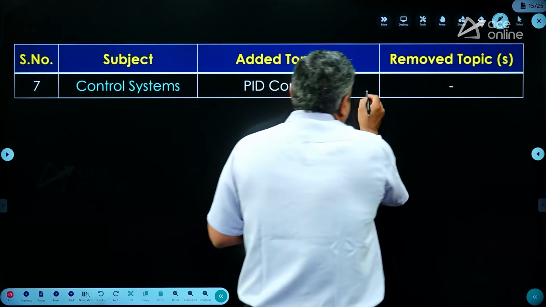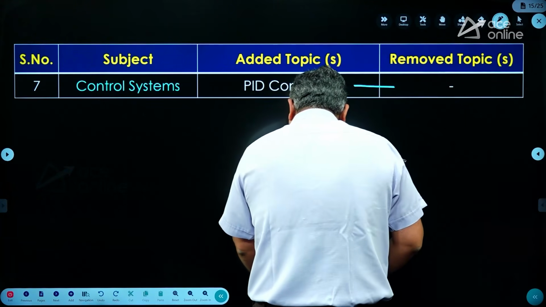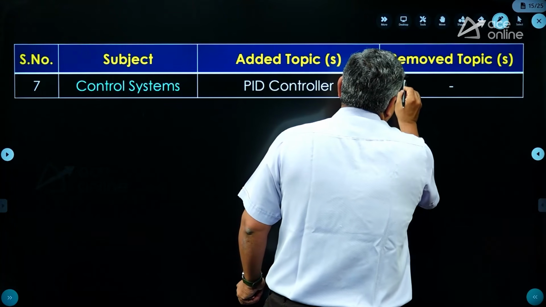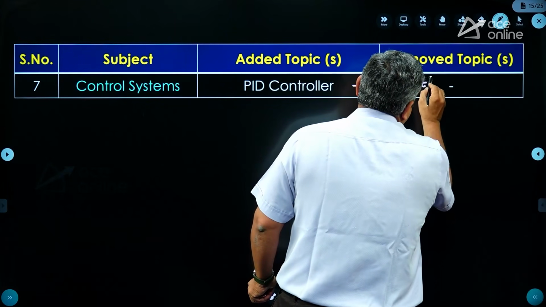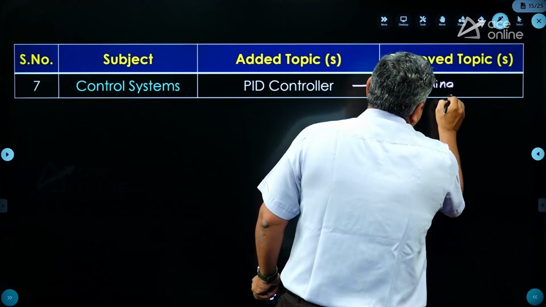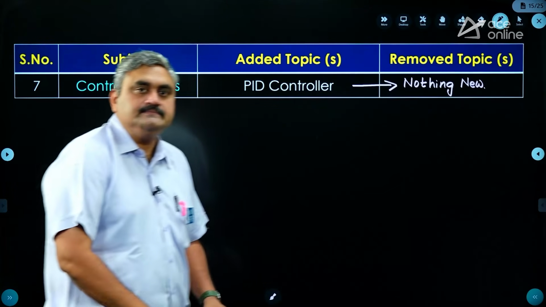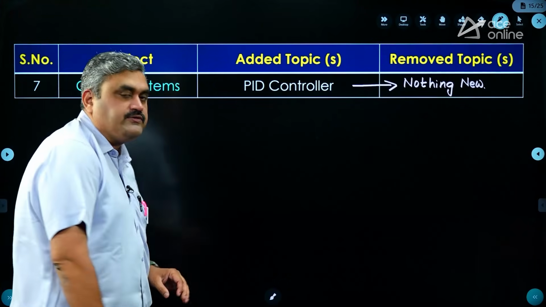So I should really say that with respect to this added term, there is nothing new here. Already you are studying all these points. So you need not worry about this newly added topic. It is the old one that you are already studying. Okay. So that is about the control system part.